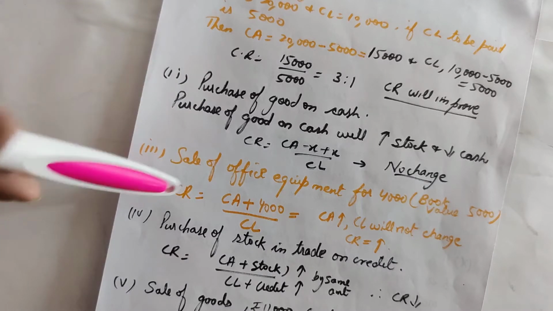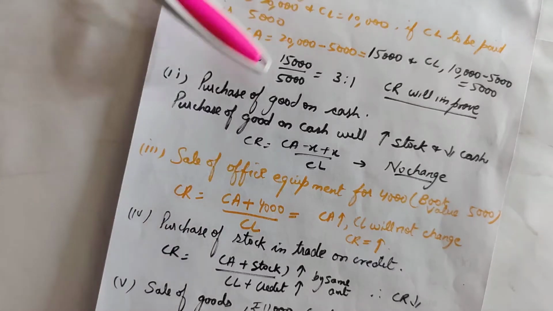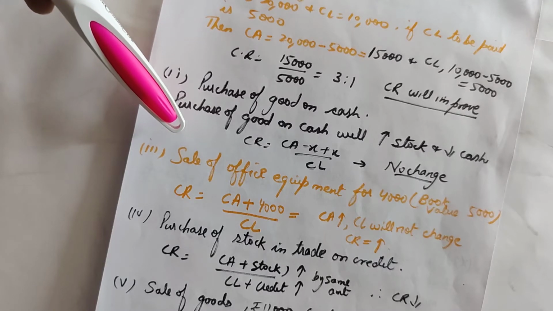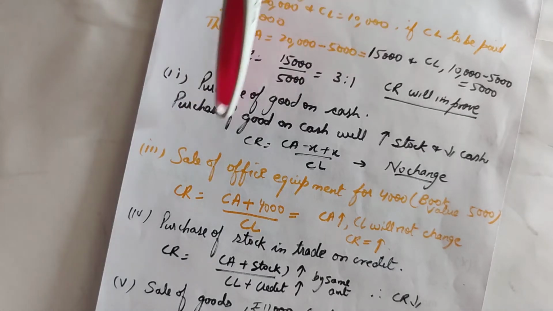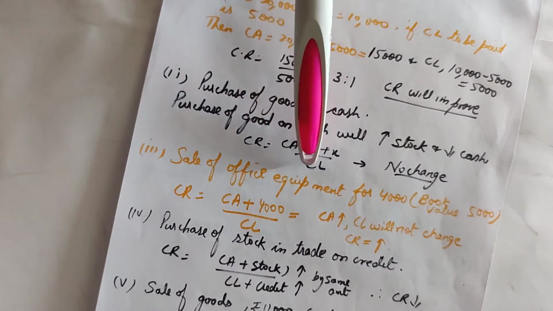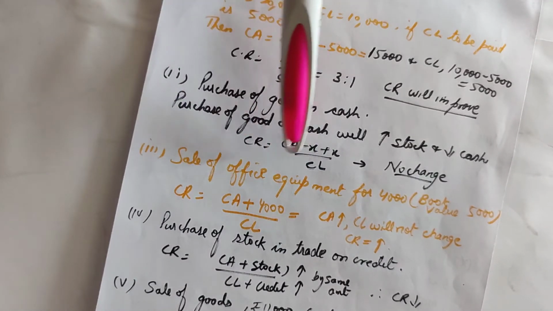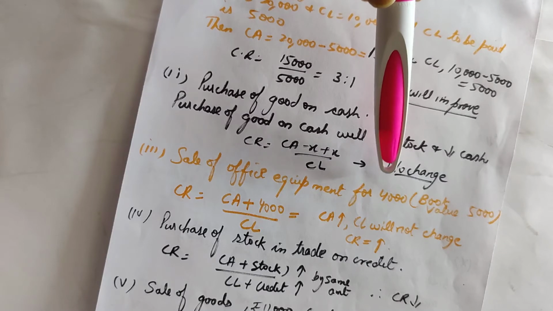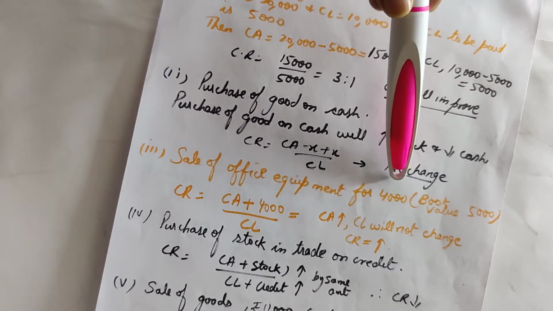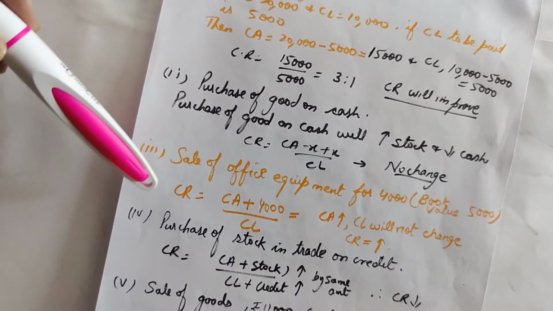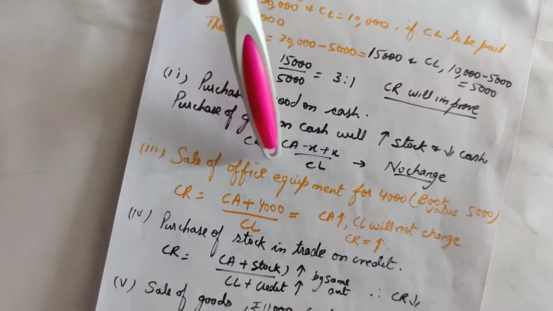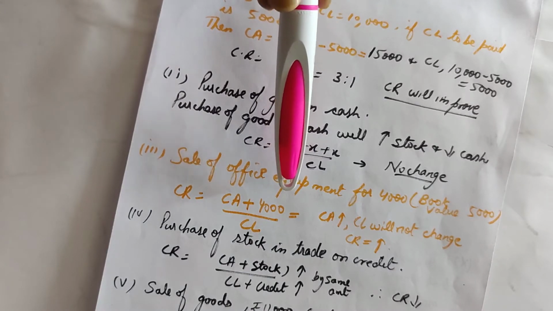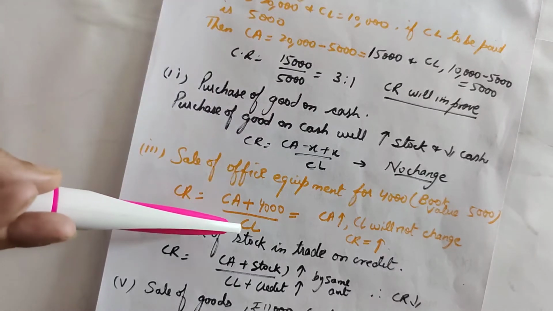So we know that current ratio is CA upon CL. So it means that the sale of office equipment will not impact the current assets. But of course, since the sale has taken place, it means cash worth 4000 has come into the company, as office equipment has been sold for 4000. So the current ratio is CA plus 4000 cash, which has increased due to the sale of office equipment, with no other change in current assets, divided by current liabilities.